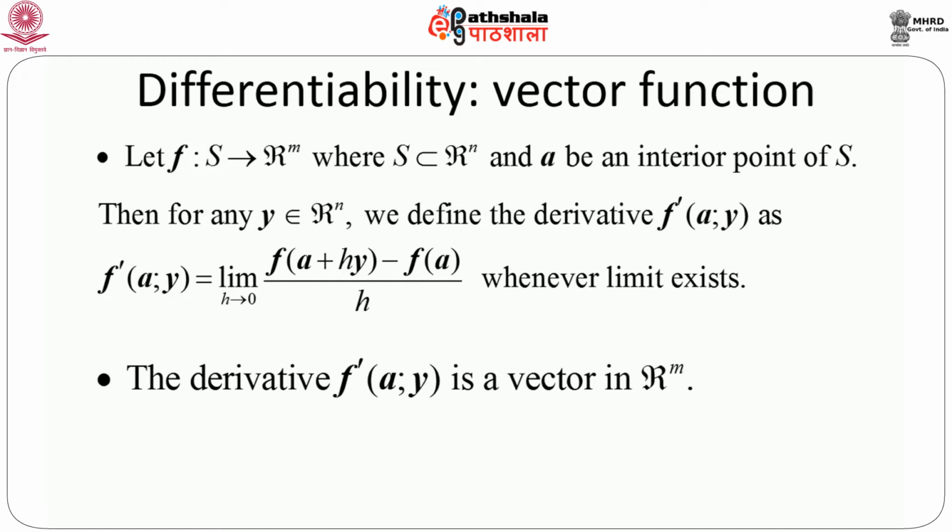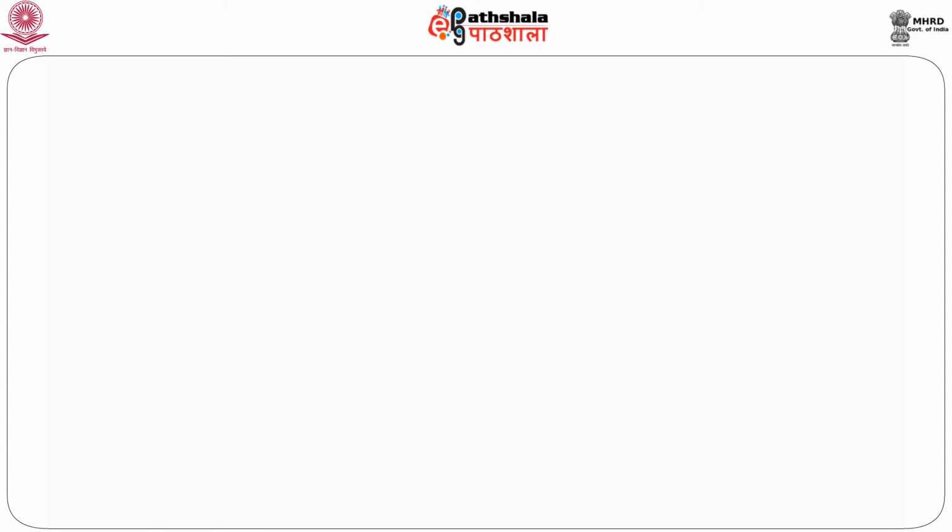So if you look at this definition, it clearly reminds us of the formal definition of differentiability of a simple real valued function. Now, the derivative f prime a; y is a vector in Rm, that is pretty obvious.